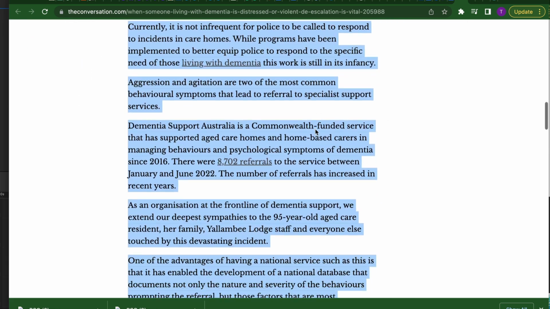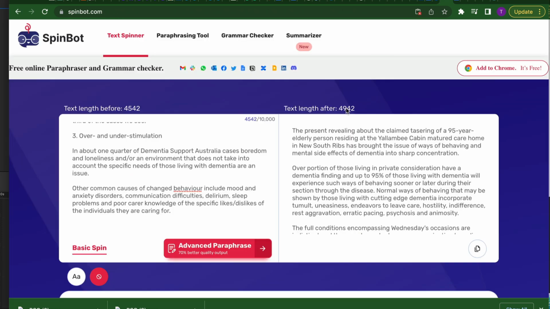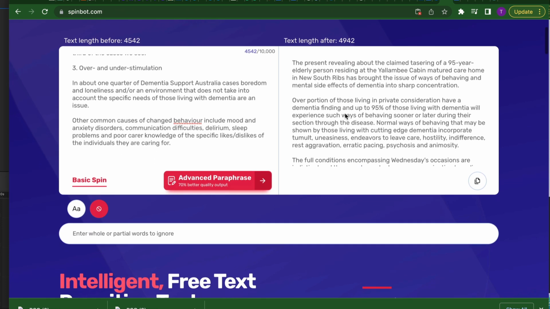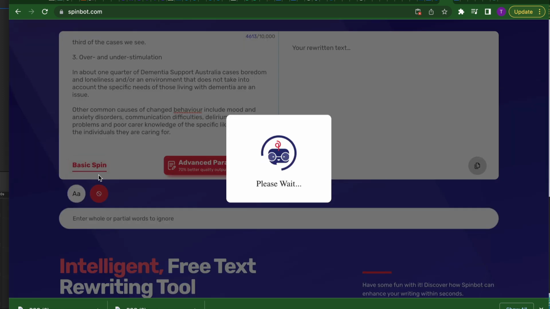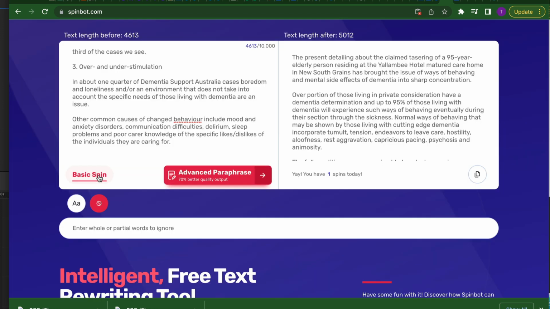So here I've copied the article. We're going to go to Spinbot and we're going to drop the article here. We're going to click basic spin. Right? Once you do that, then you can copy your article from here.